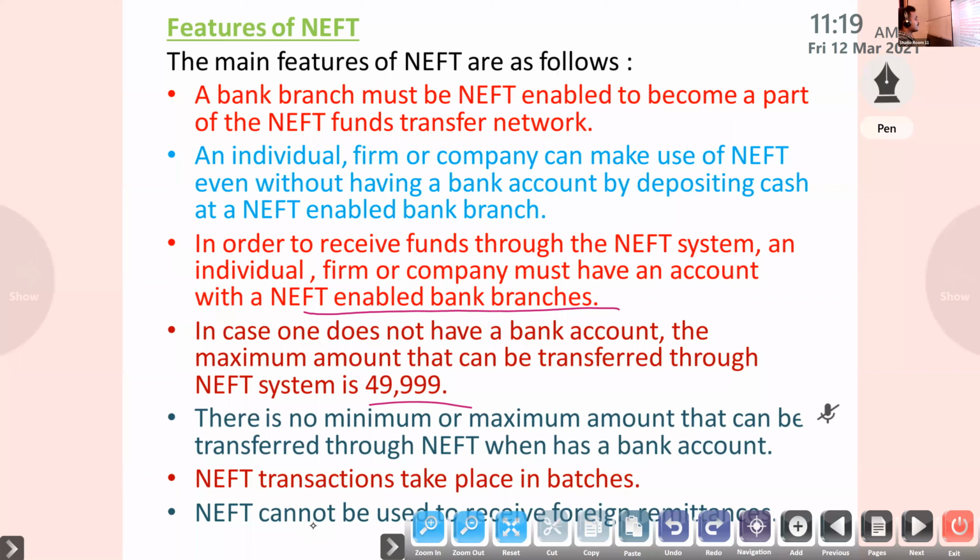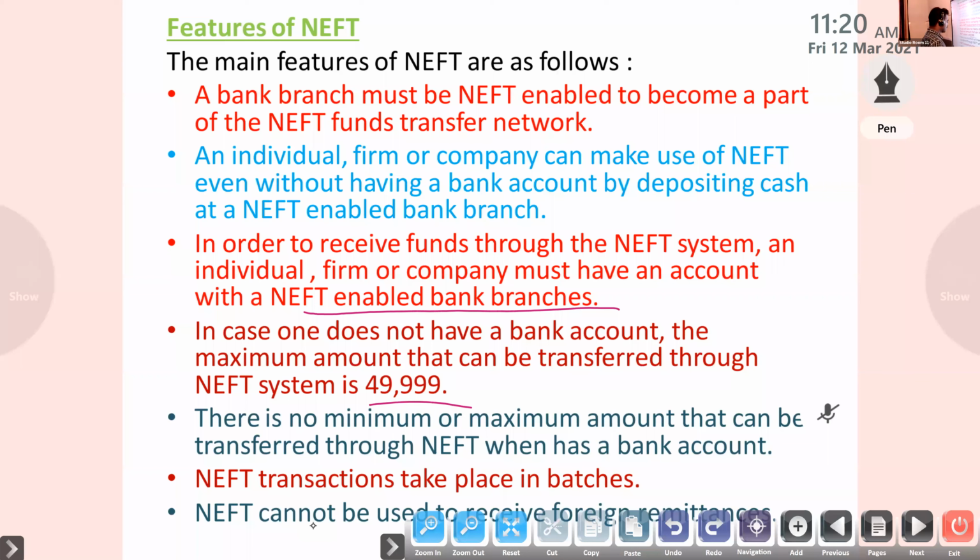Next one, NEFT transactions take place in batches. As I already said, during weekdays NEFT transactions take place 12 times a day. Then on Saturdays, NEFT transactions take place 6 times a day. So that is telling that NEFT transactions take place in batches, and settlement will take place at that time only.